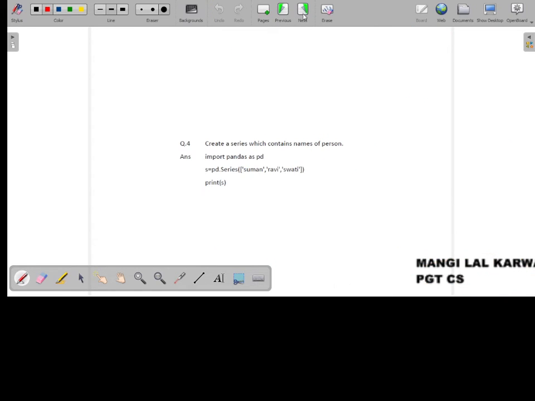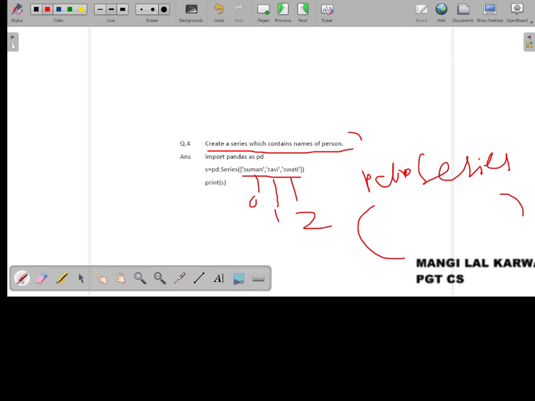Now next question you see, create a series which contains names of persons. So you see these are the names of persons. The first name will have index 0, the next index 1, and the next index 2. pd dot series is a function, and as the argument to series we have given a list of names.